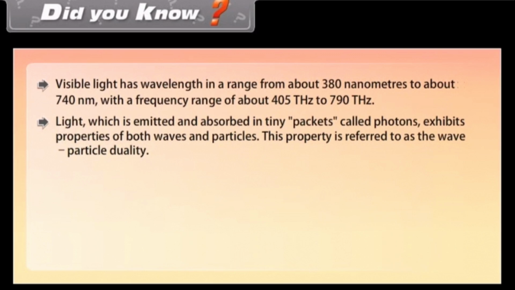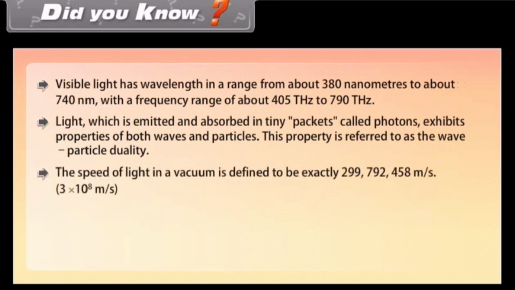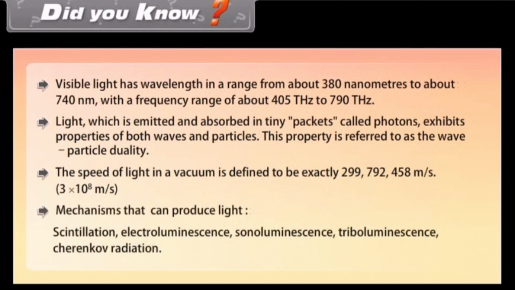This property is referred to as the wave-particle duality. The speed of light in a vacuum is defined to be exactly 299,792,458 meters per second, that is 3 × 10^8 meters per second. Mechanisms that can produce light: scintillation, electroluminescence, sonoluminescence, triboluminescence, Cherenkov radiation.